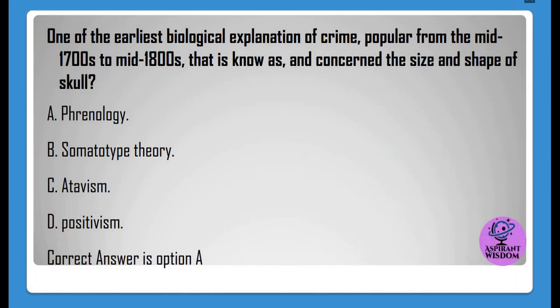One of the earliest biological explanations of crime, popular from the mid-1700s to mid-1800s, that is known as, and concerned the size and shape of skull? A. Phrenology. B. Somatotype theory. C. Atavism. D. Positivism. Correct answer is option A.